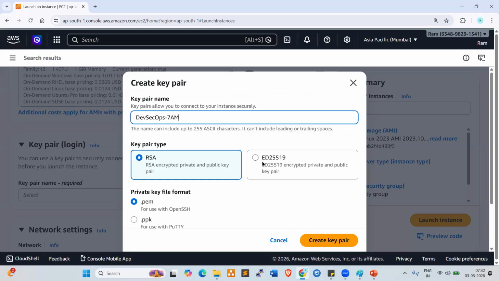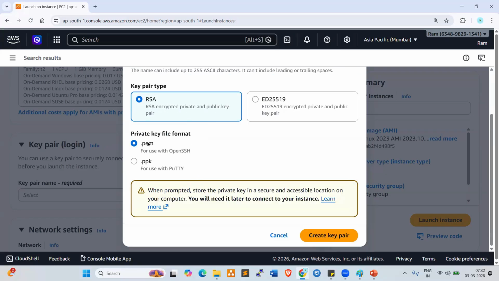Now look at here. RSA and another private and public key pair type, they are giving two options. RSA encrypted private and public key pair, and they also gave the ED25519 private and public key pair. We always use the first one only, RSA. That is okay.